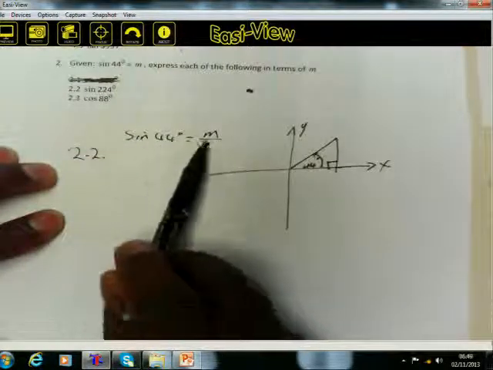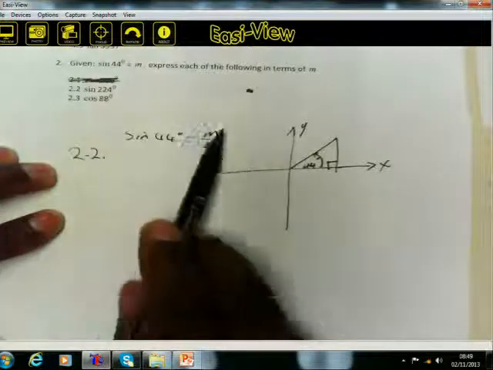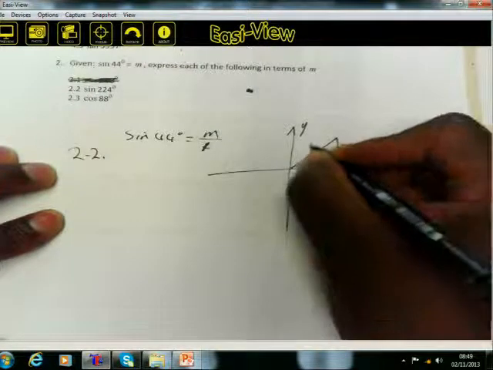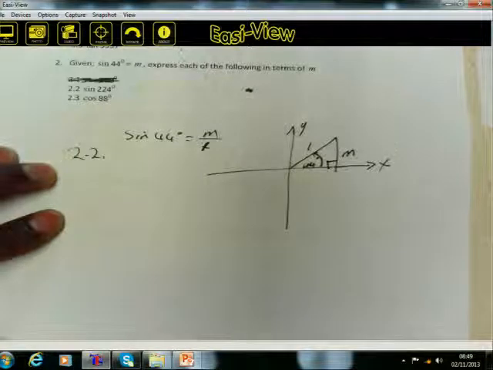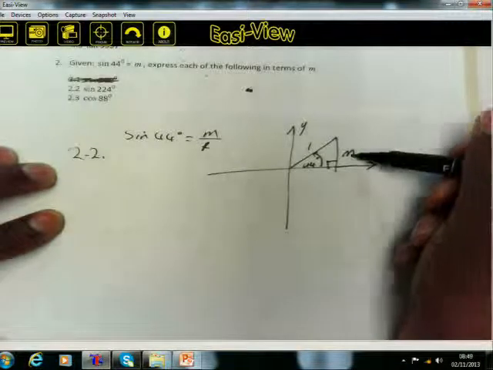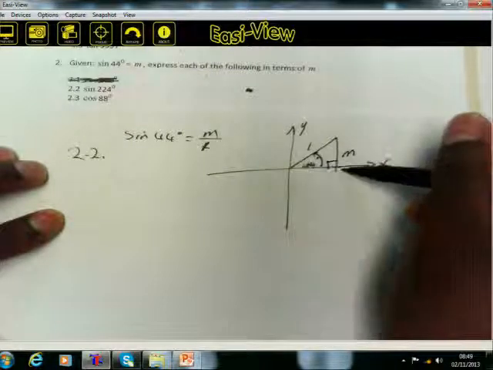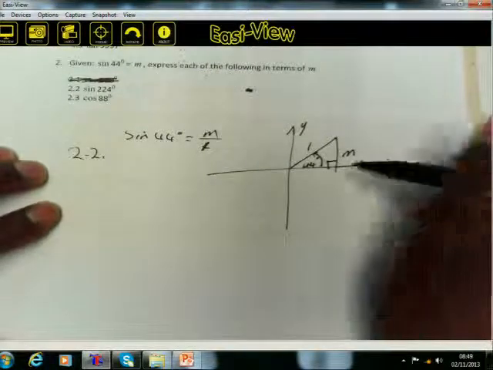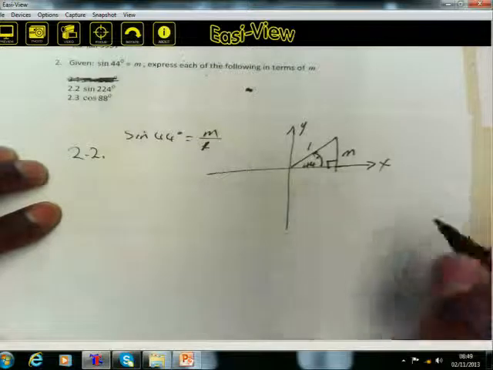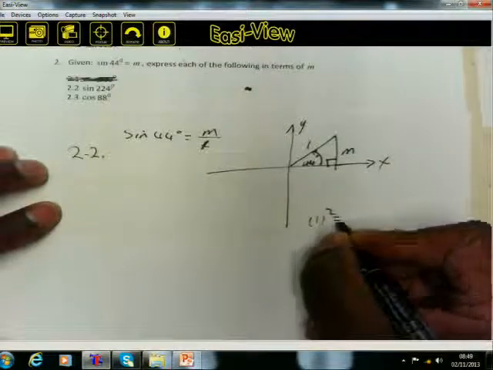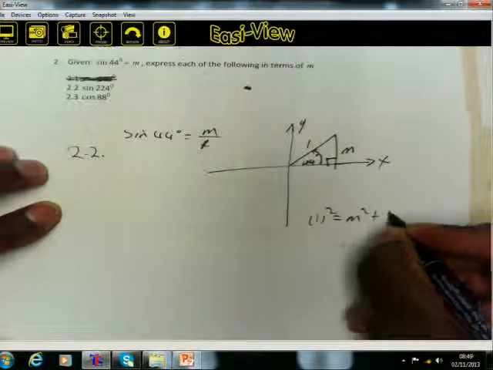So sine 44 is opposite over hypotenuse. So the opposite here will then be m. The hypotenuse will then be 1. Opposite is m, hypotenuse is 1. And then we use the Pythagoras theorem to determine the length of this remaining side. The horizontal one, let's call it x. Let's calculate x. According to Pythagoras theorem, 1 squared is equal to m squared plus x squared.